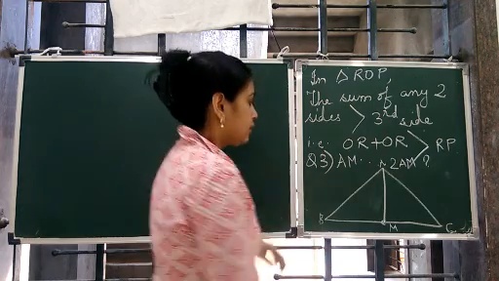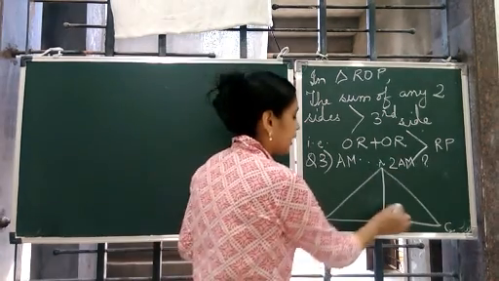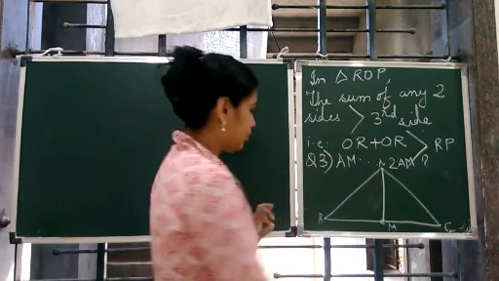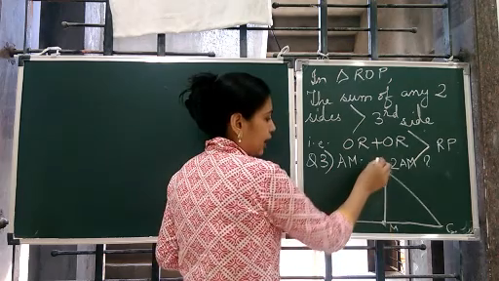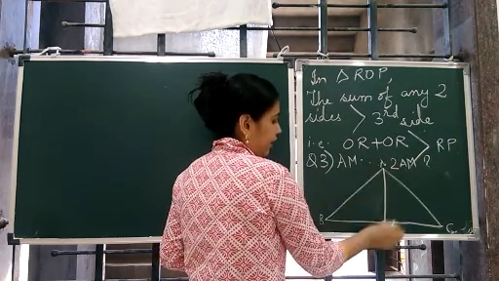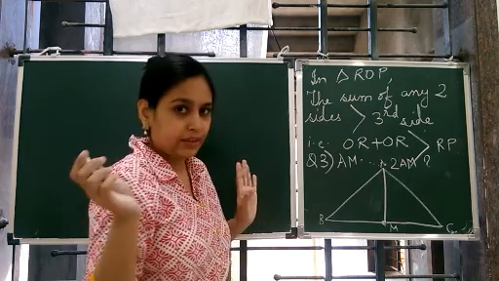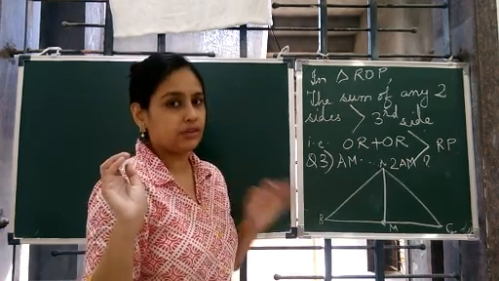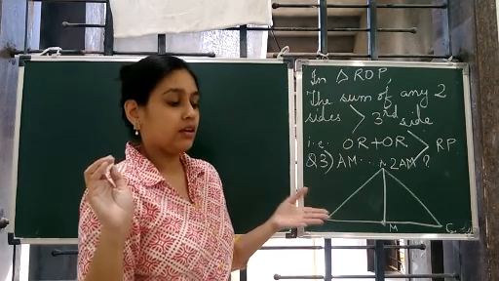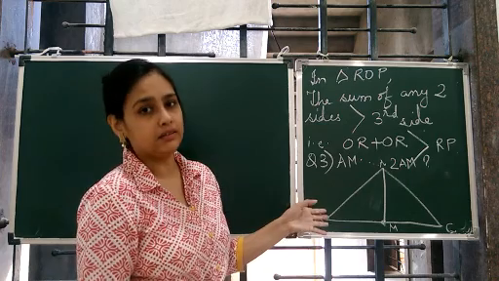Now, since AM is the median, it has divided the triangle into two parts. Yes, you can see this triangle ABM and triangle AMC or ACM, any triangle you can name. They were two different triangles. So we prove the property of the triangle, the fresh property we just studied, that is sum of two sides is greater than the third side.